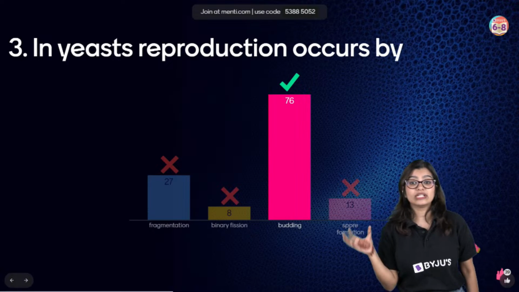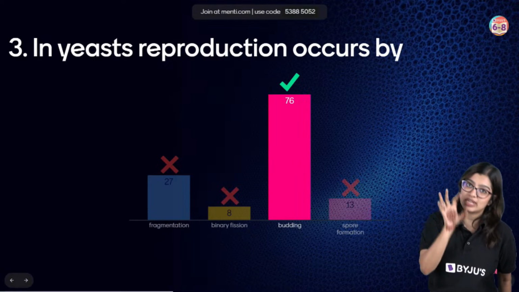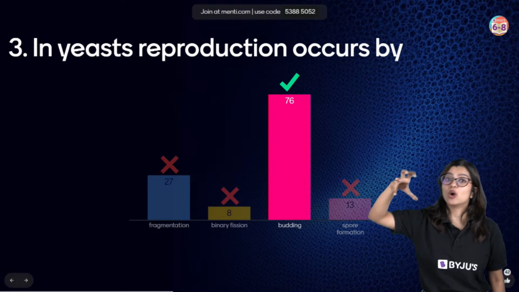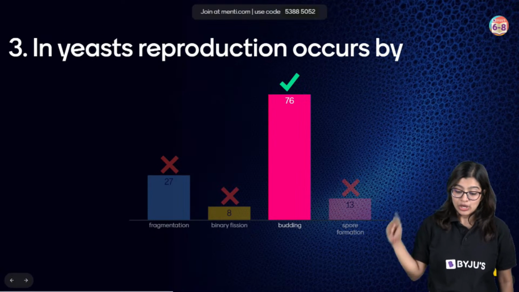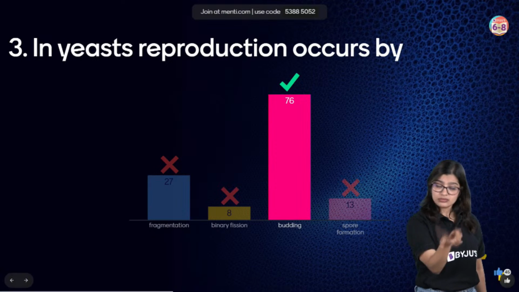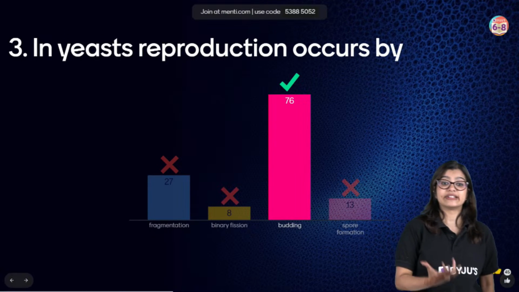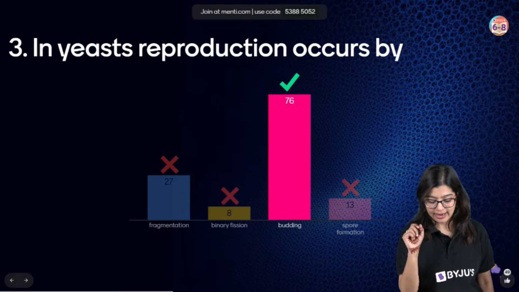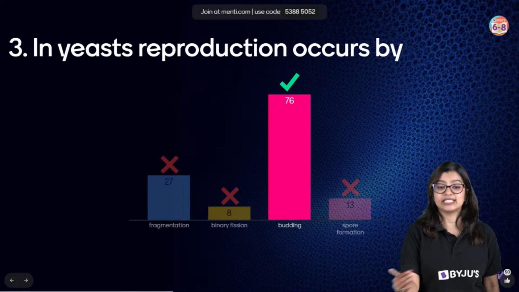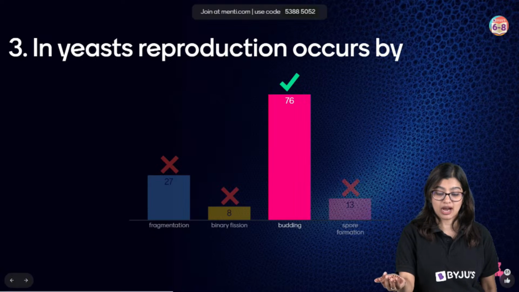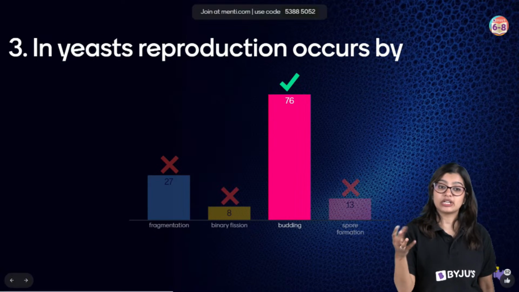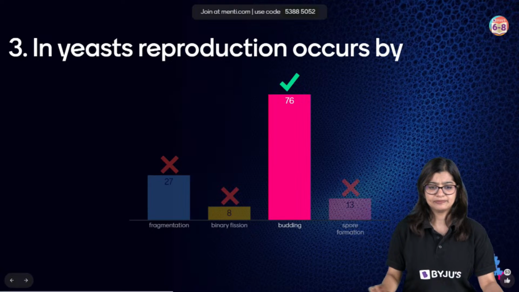See, we're talking about yeasts, right? And in the case of yeasts, we mainly see that it is budding, where there is a small outgrowth that occurs. Not fragmentation, because we see that fragmentation is something we see in certain algae, like Spirogyra. Binary fission is something we see in bacteria and amoeba. Then we see spore formation in which plant? We see spore formation in ferns. We find spore formation even in rhizopus.